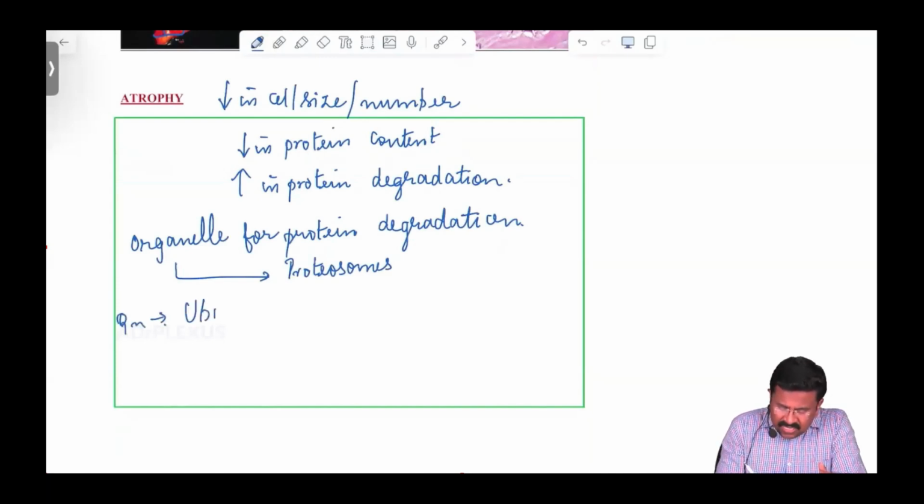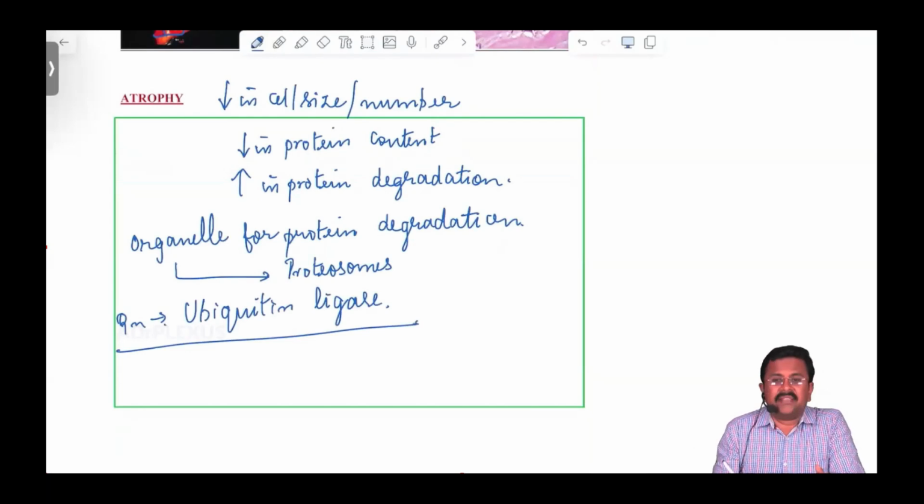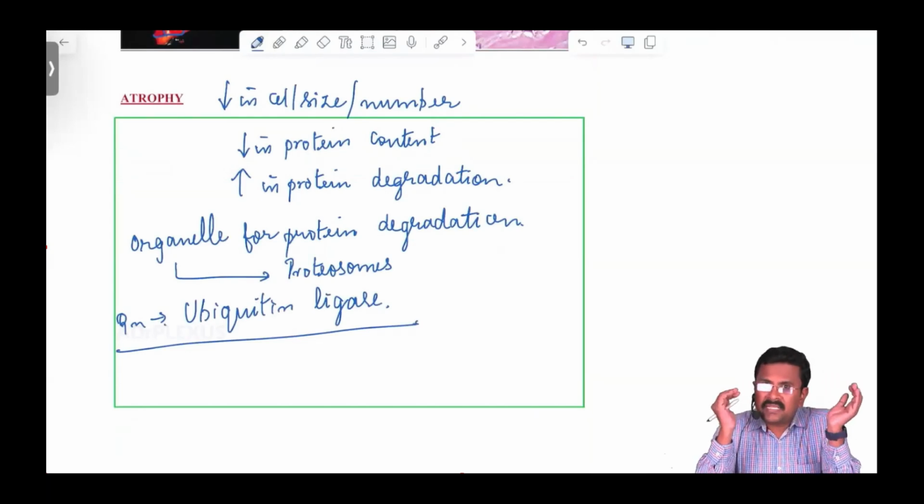Which enzyme is responsible for this protein degradation? That is ubiquitin ligase. So ubiquitin ligase is an enzyme, a protein, which is responsible for protein degradation inside a cell. And the organelle in which the proteins are degraded is called the proteasome. And one more important question: in the 2022 NEET, they asked what is the reason for atrophy of the brain in old age?